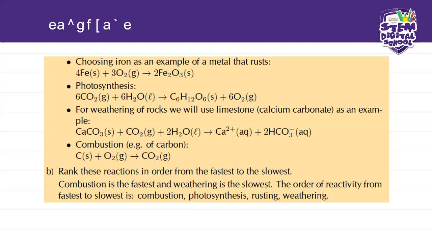Okay. So for weathering of rock, we will use limestone, which is calcium carbonate, as an example, which will be calcium carbonate plus carbon dioxide plus water gives you calcium plus HCO3. And then for our combustion reaction, we'll have carbon plus oxygen gives us carbon dioxide.